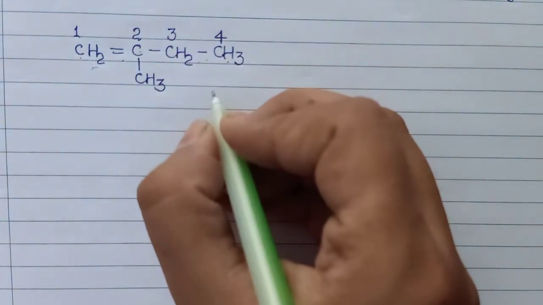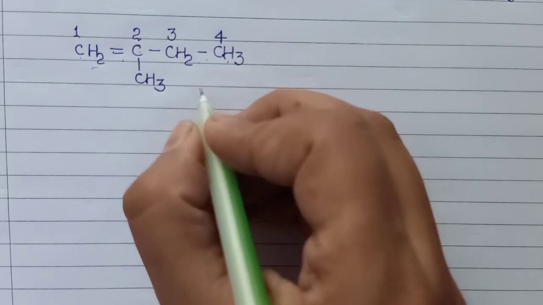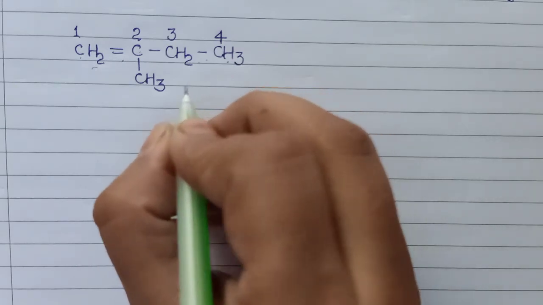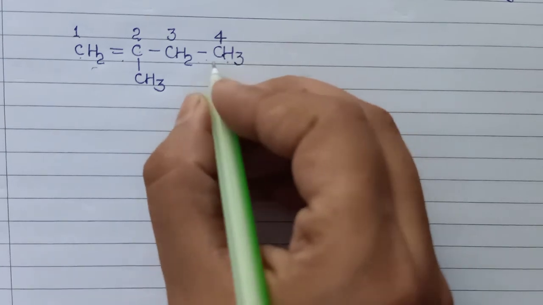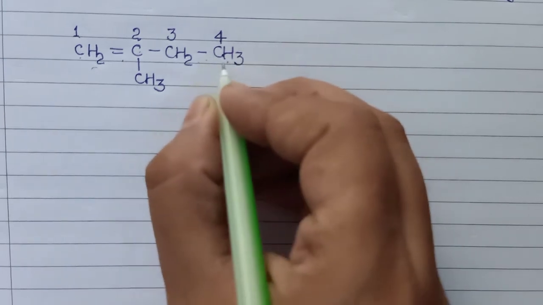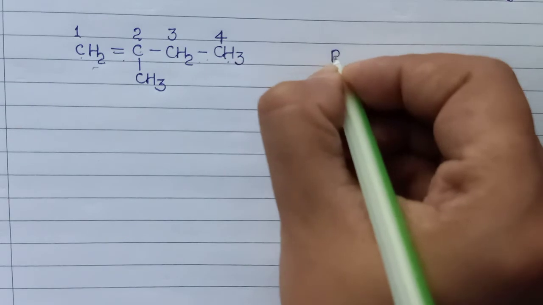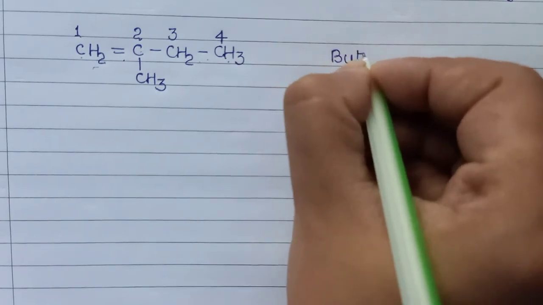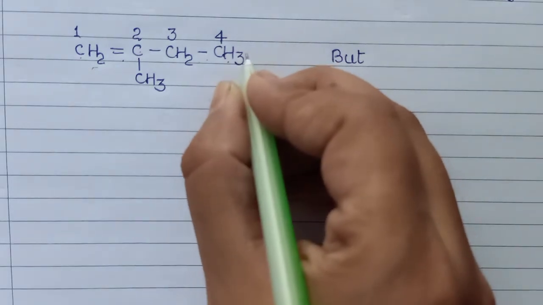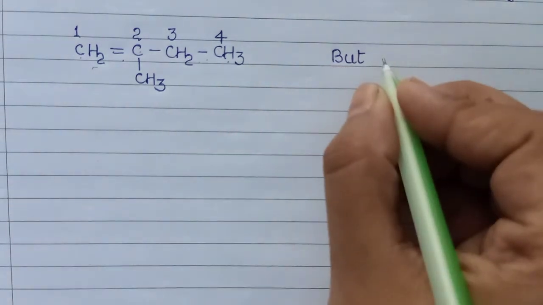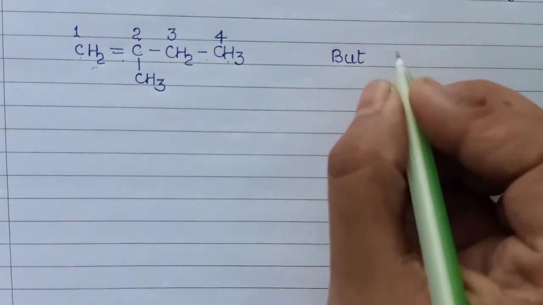Now, the name of the parent hydrocarbon and the corresponding word root is found. How many carbon atoms are present here? 4 carbon atoms, so we write but. But is a root word used for 4 carbon atoms.